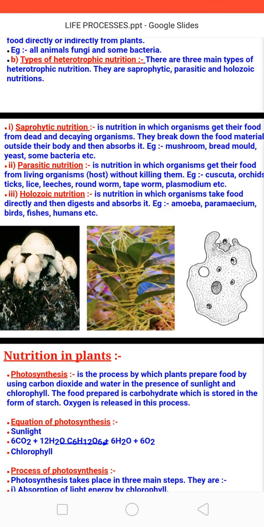Like in this picture, the first one is of fungus or mushroom. In this, they are growing on a dead decaying organism part so that they can take nutrition from it. The second picture is of cuscuta, which is grown on a plant so that the cuscuta or amarbel takes nutrition from another plant. Then the last one is a picture of amoeba, which takes food from outside, and that food is digested and absorbed inside the body.